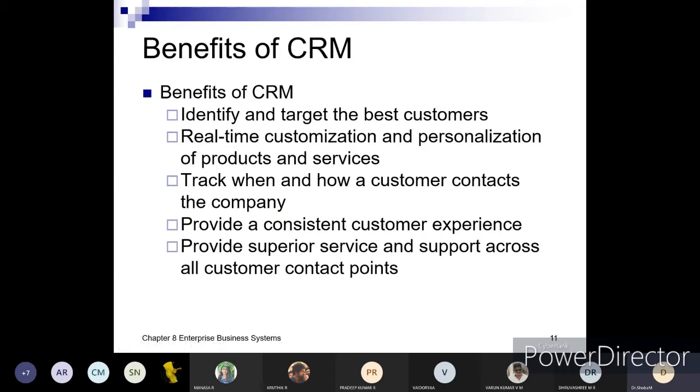For example, if somebody receives an advertisement mail with respect to one particular product, while sending the mail itself the company representative or sales representative can mention a word that kindly reply back to share your experience, whether you would like to receive more mails of this kind or not, or a subscribe or unsubscribe button generally, right? Something of that kind. So it is only to enhance the customer experience overall, and provide superior service across all customer contact points. So this is there.